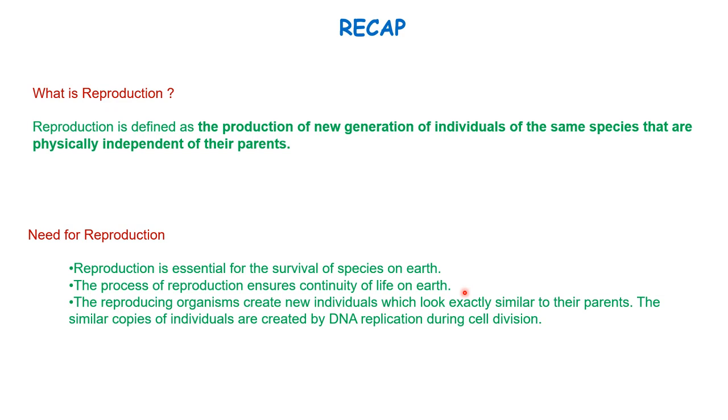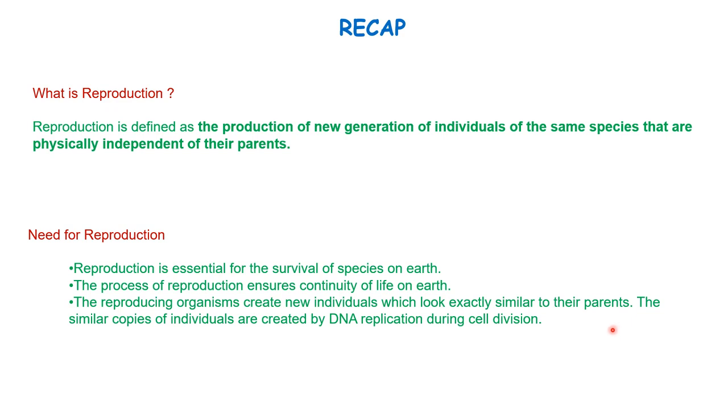Then the reproducing organisms create new individuals which look exactly similar to their parents. There is a difference between similar and identical. Similar means they are structurally similar, but they are not identical. Identical means they are chemically also the same, but that is not possible. So they are structurally similar. The similar copies of the individuals are created by DNA replication.